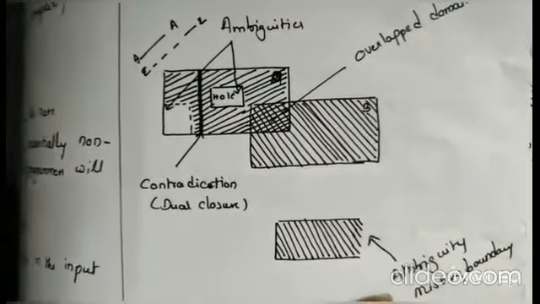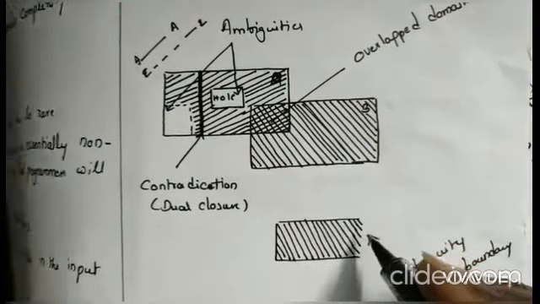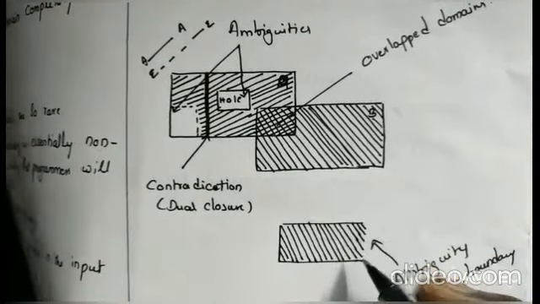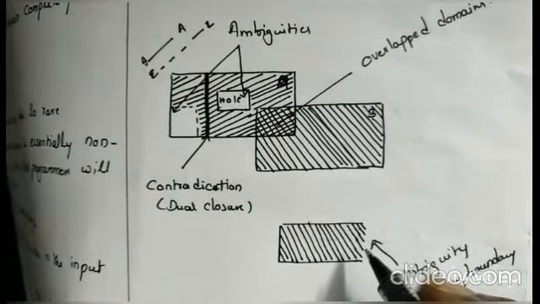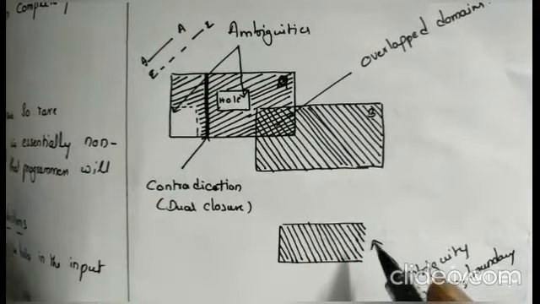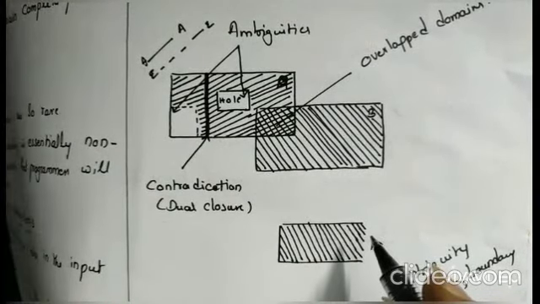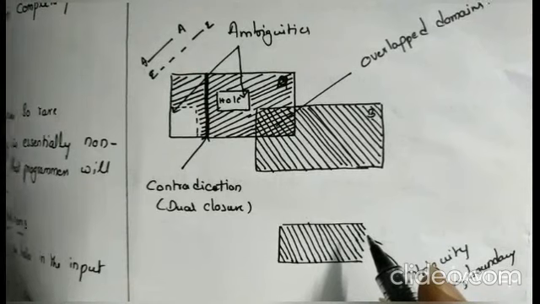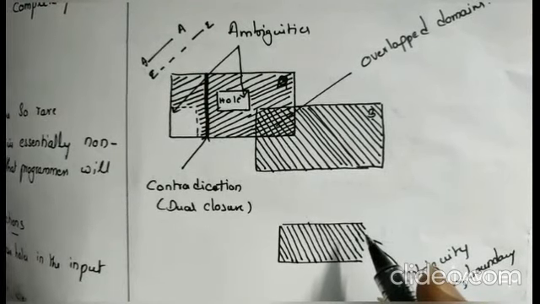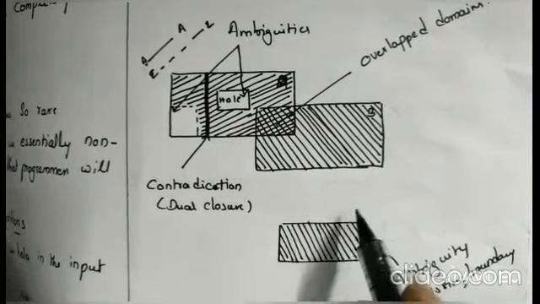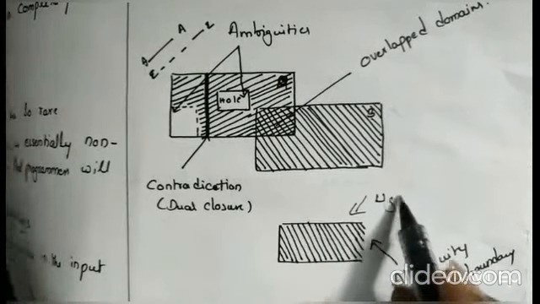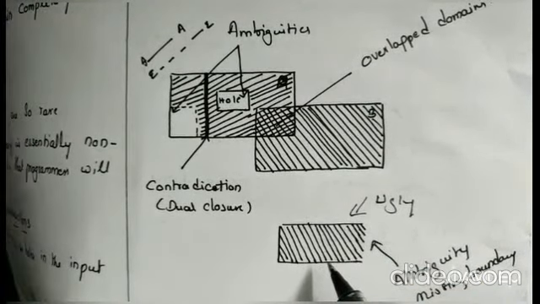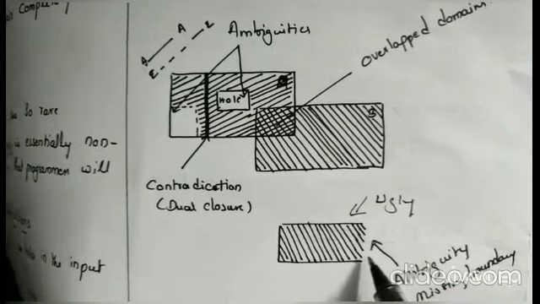Here I am showing another type of ambiguity. See here, one side is opened and one side is closed. Here it is a closed domain and here it is open. When one side is open, it is an ambiguity or missing boundaries. If a boundary is missed, we cannot locate the domains properly. If there are any missing boundaries, then definitely an ambiguity is present. If the ambiguity is present, then the domain is called an ugly domain. So this domain is also called an ugly domain. It is not a nice domain. Why is it not a nice domain? Its boundaries are not closed properly. One side is closed and one side is open here.